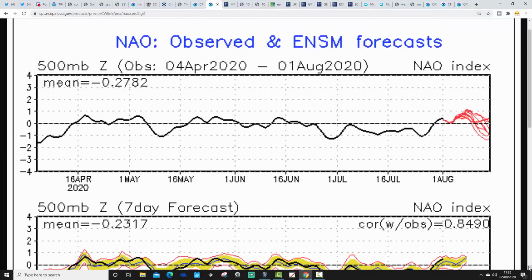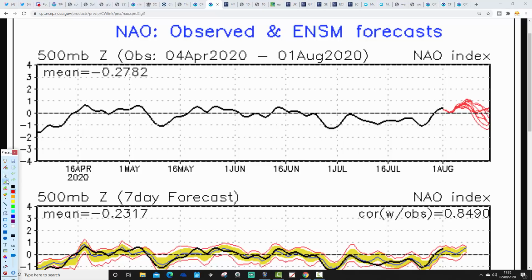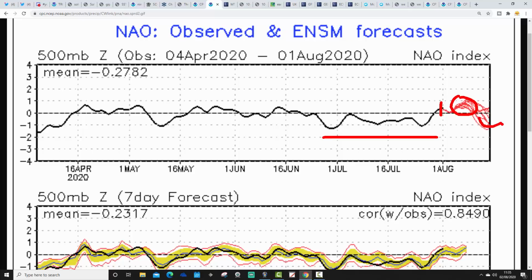NAO observed and forecast is the same idea. So again, black line shows where we've been with the NAO, red lines at the end where GFS ensembles are forecasting the NAO to go. We were negative with the NAO through July. July was a negative NAO month. We've gone weekly positive with the NAO right now. And the GFS ensembles are forecasting that we're going to stay weekly positive, really, with the NAO over the first half of August. Maybe some indications that we trend rather more negative as we get towards the middle of August. But for the next week to 10 days, it looks like the NAO is in a rather weekly positive